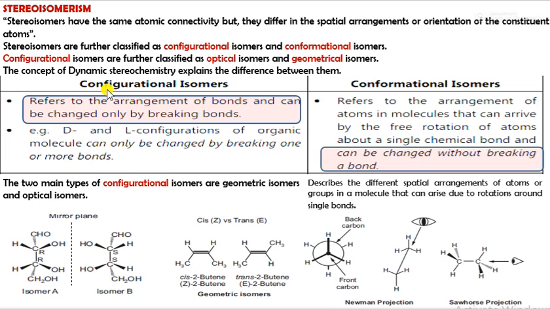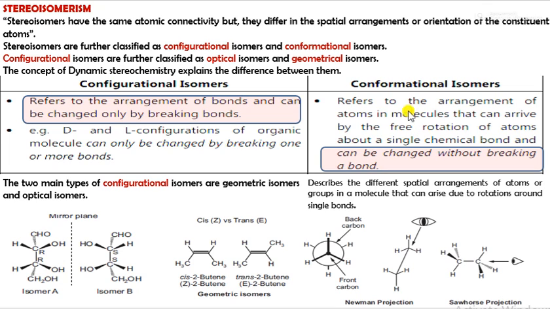So, first is the configurational isomer. These refer to the arrangement of bonds and can be changed only by breaking the bond. Like D and L configurations of an organic molecule can only be changed by breaking one or more bonds. Whereas conformational isomers refer to the arrangement of atoms in a molecule that can arise by free rotation.